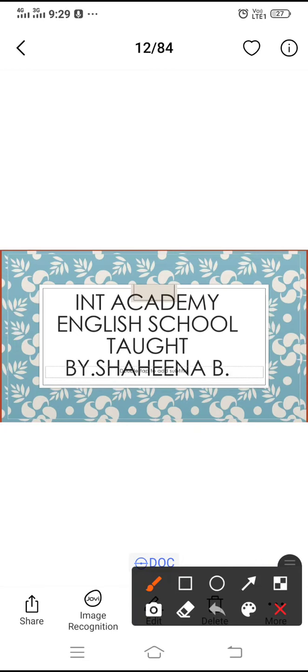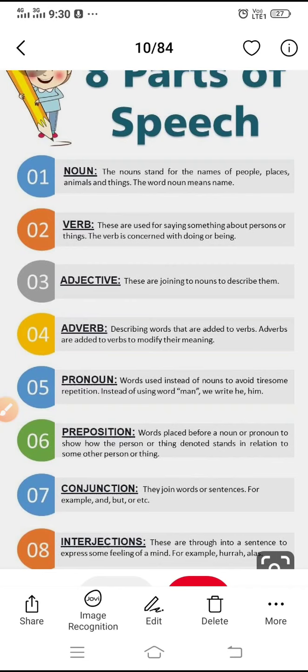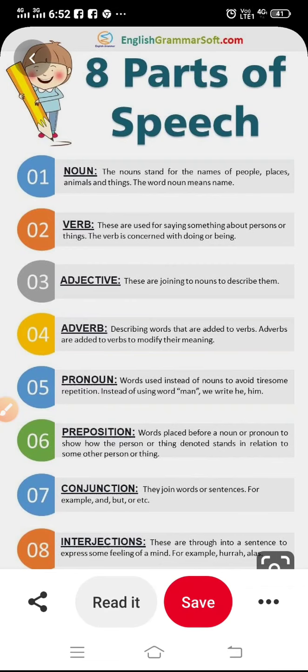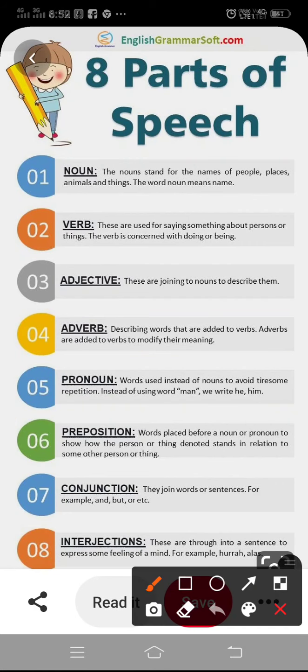Today, we are going to continue with our topic, parts of speech. You will write this topic in your grammar notebook as the continuation. So, let's repeat. There are 8 parts of speech, and we have learnt about noun and pronoun. What is a noun?